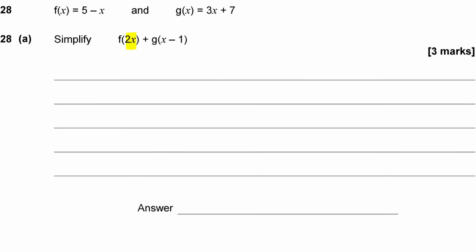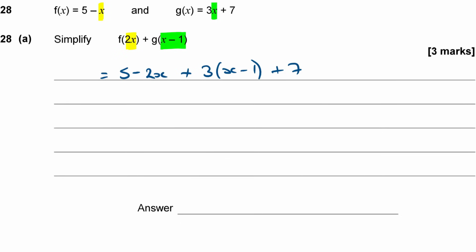So that first part is going to be 5 minus 2x. And then plus g of x minus 1. Where I see x, I'm going to write x minus 1. So I'm going to write x minus 1 in there, just like I wrote 2x in there for the first one. So 3 lots of x, which in this case is x minus 1, plus 7.